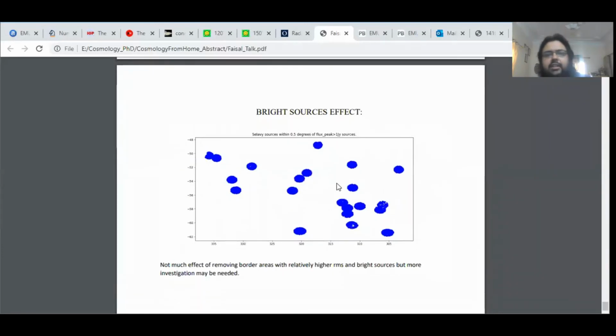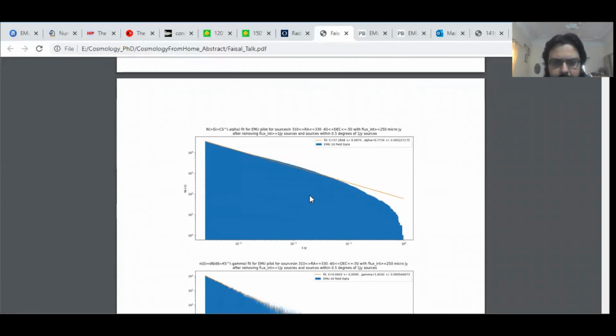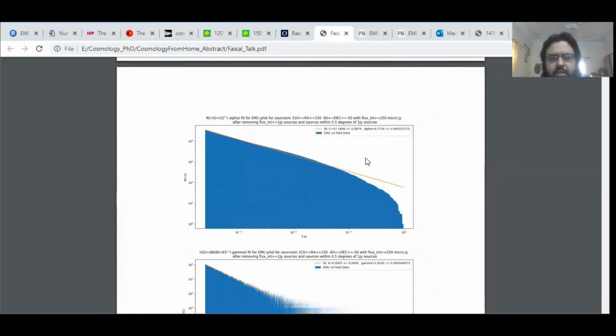I also checked if we have a lot of bright sources, greater than or equal to 1 Jansky. So these are the sources, and there's a circle of around half a degree, sources within half a degree of those bright sources. This is within the EMU 10 field data. And then if we exclude them, we get a very small difference in the slopes. This is for the island, that was around 0.778. There it's a very negligible difference.